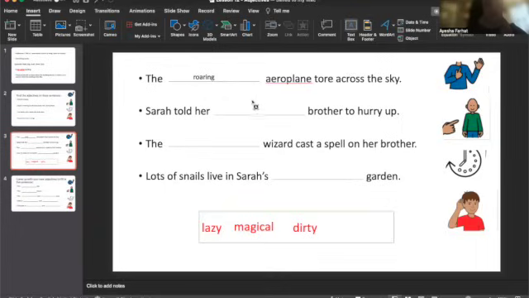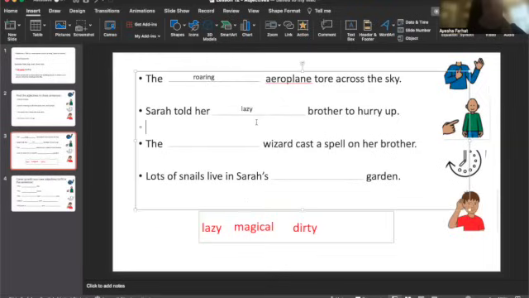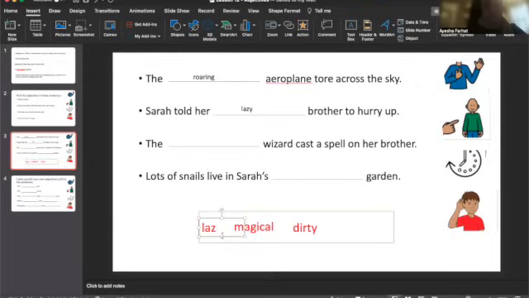So let's fill that in. Well done if you had a go or you got that right, because having a go is how we learn. Okay, so let's delete that one so we don't get confused. Okay, now the next sentence.